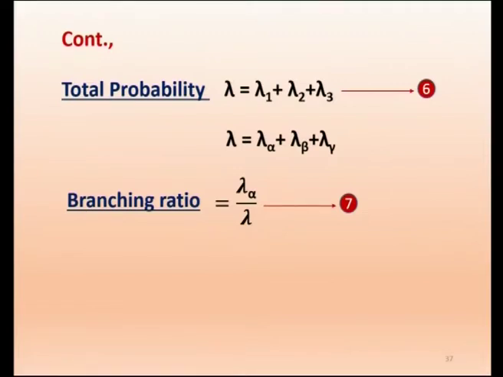Now, here we just stop at lambda equal to lambda 1 plus lambda 2 plus lambda 3, assuming natural radioactivity will have only alpha, beta and gamma emission. But in recent years, experimental physicists have established emission of other clusters other than alpha, namely carbon-14 and oxygen-16 are also emitted along with alpha, beta, gamma. But the branching ratio for that will be very small.